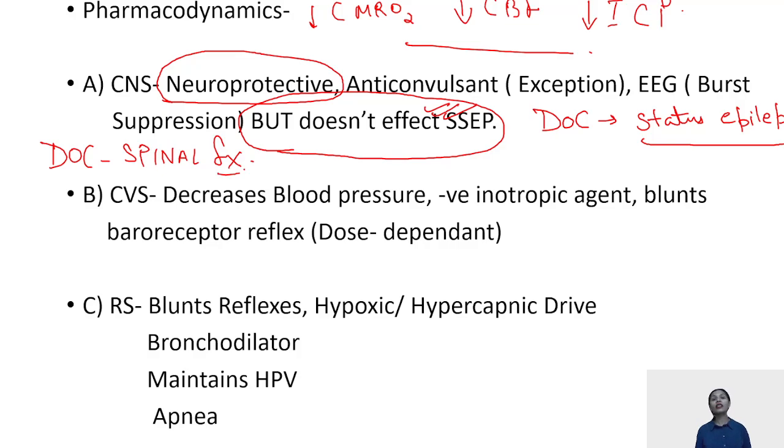Moving forward, CVS. It's going to decrease everything: your blood pressure, systemic vascular resistance, venous return, and cardiac output.